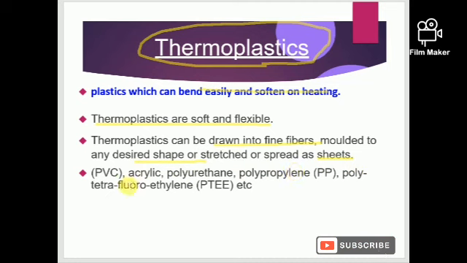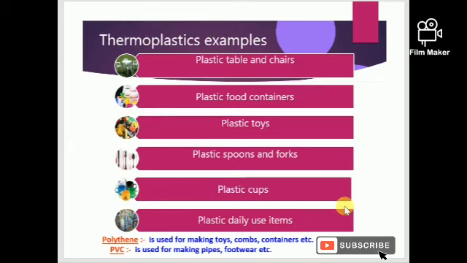You can see examples: PVC, polyvinyl chloride, acrylic, polypropylene, PTFE, polytetrafluoroethylene. Okay. Examples of thermoplastic.